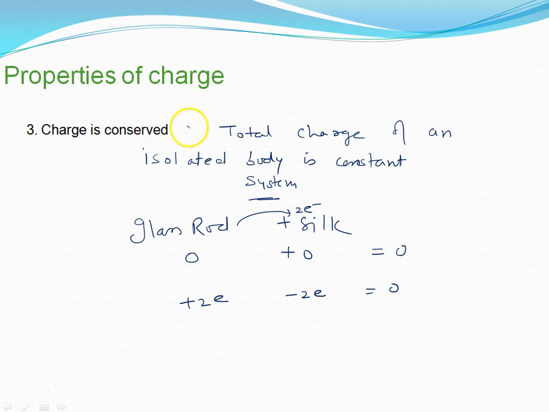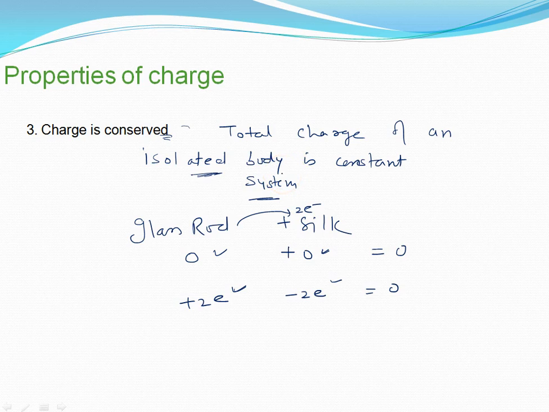So conservation means of course we are not able to create charge. You are able to create a charge on the glass rod and on the silk, but for an isolated system you cannot. So simply you will say the total charge of an isolated system is constant. And in nuclear physics we will discuss pair production and pair annihilation.